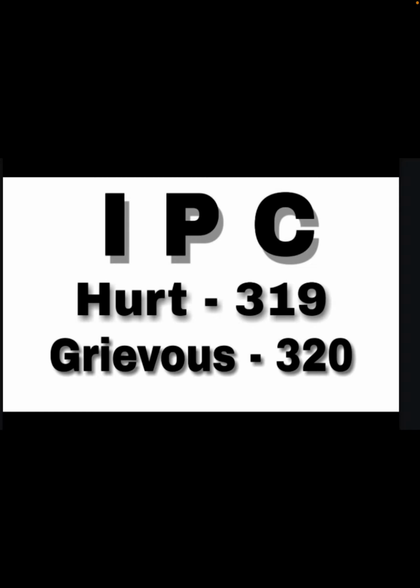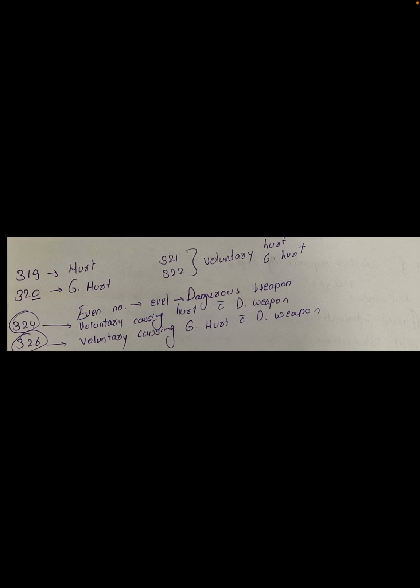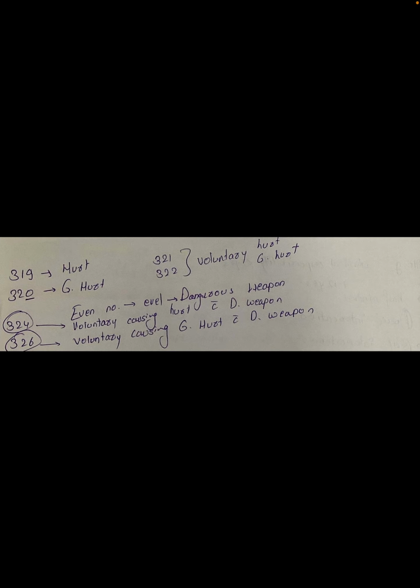Then next is IPC related to hurt and grievous hurt. Hurt is 319 and grievous hurt is 320. In IPC mnemonics, remember our golden rule: whenever zero comes, that is nullifying, dangerous. Here grievous hurt is much more dangerous compared to hurt, therefore 320 IPC is for grievous hurt. Some mnemonics related to grievous hurt in sequence you should remember, but you are forgetting them. Only one mnemonic is there, I will tell you that after some time. So 319 is for hurt, 320, zero representing dangerous, is grievous hurt.